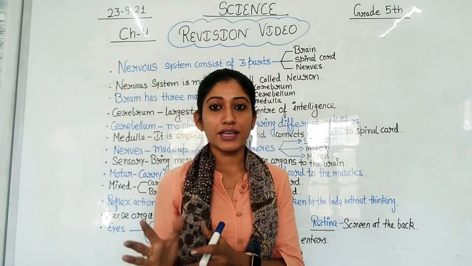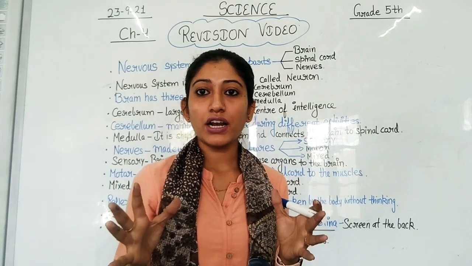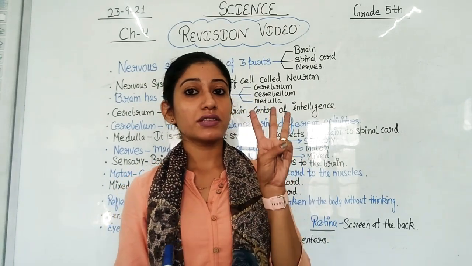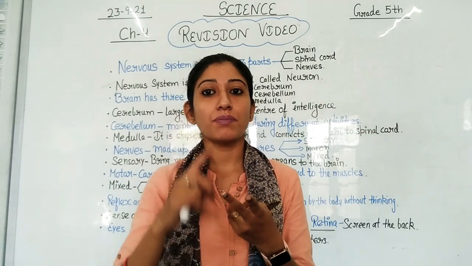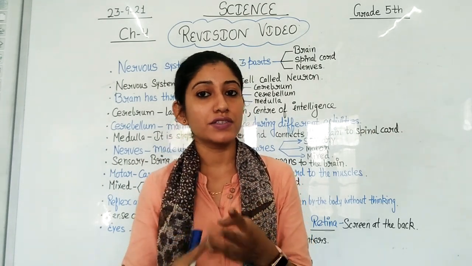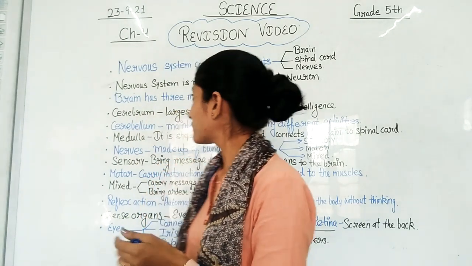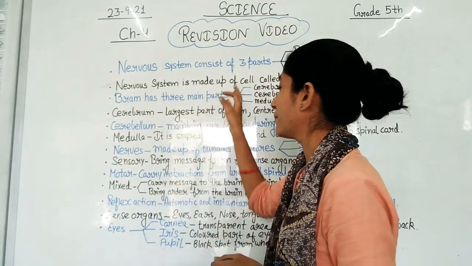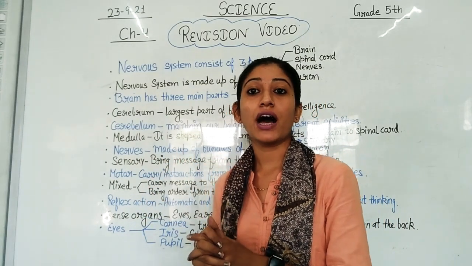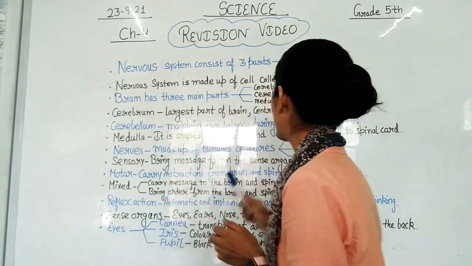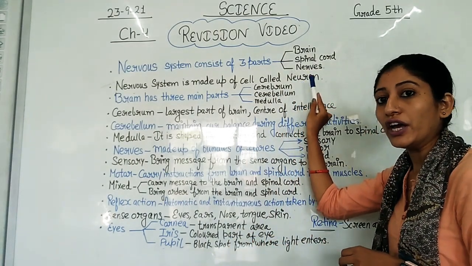That particular type of cell of the nervous system is called a neuron.